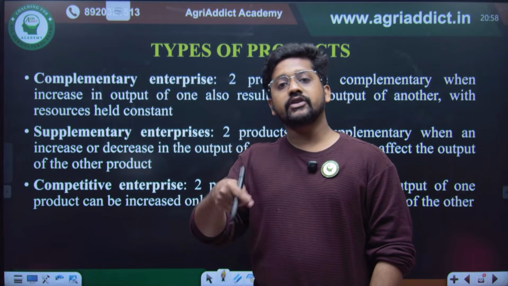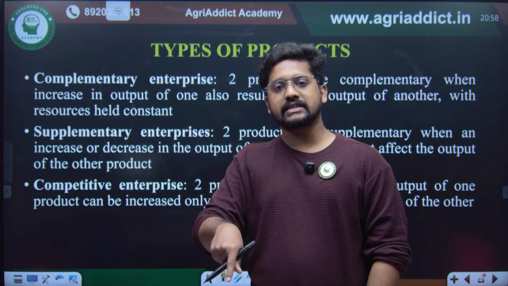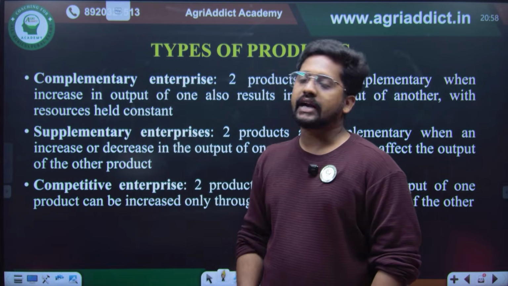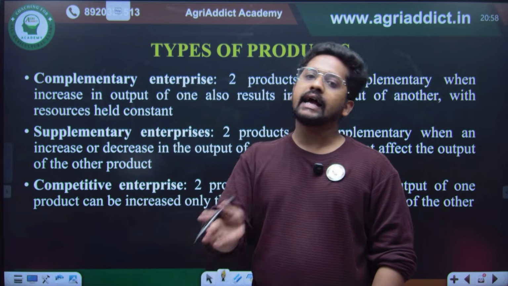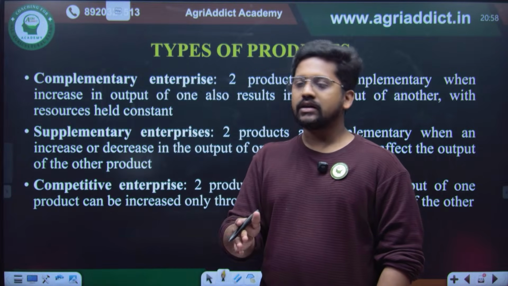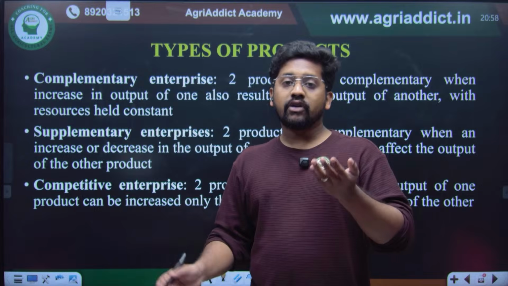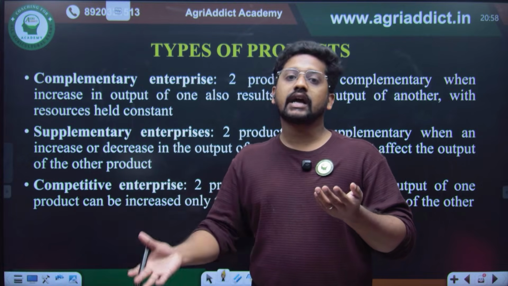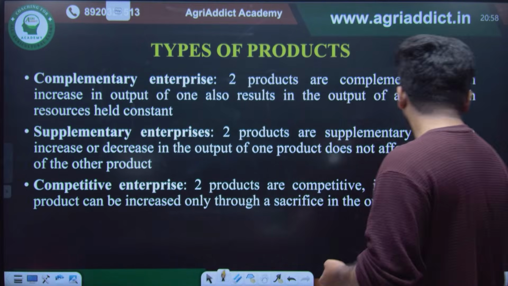So 25% of nitrogen is already fixed in the soil, so the rice cultivation will have lesser nitrogen intake. So that is a complementary enterprise. What is a supplementary enterprise? Without affecting one crop, you can add another crop, like intercropping. Competitive enterprise, if you are adding one, it will be detrimentally affecting another. They are competing for the resources, like in mixed cropping. That is nothing but a competitive enterprise, right?